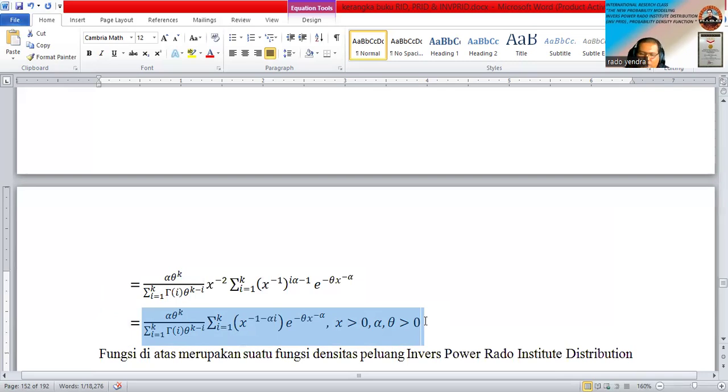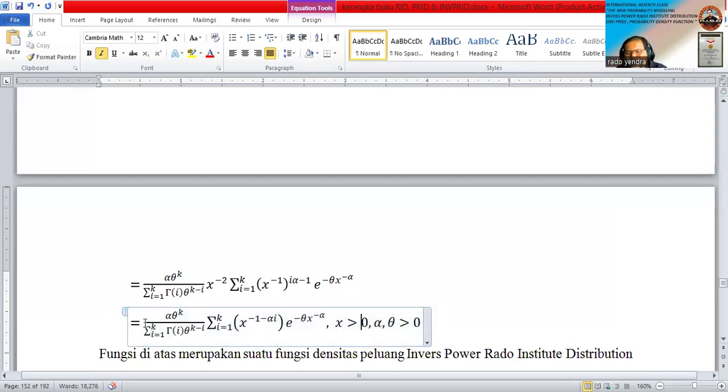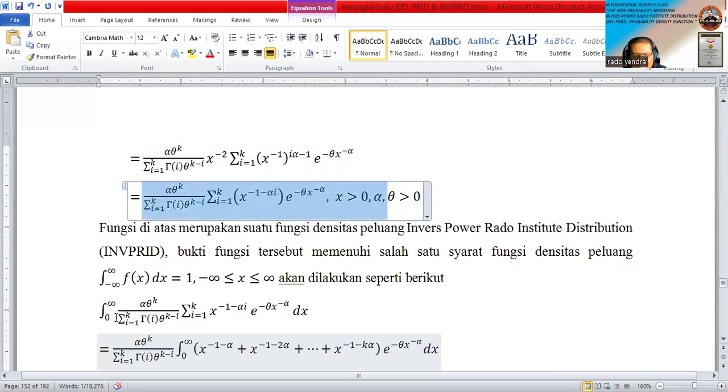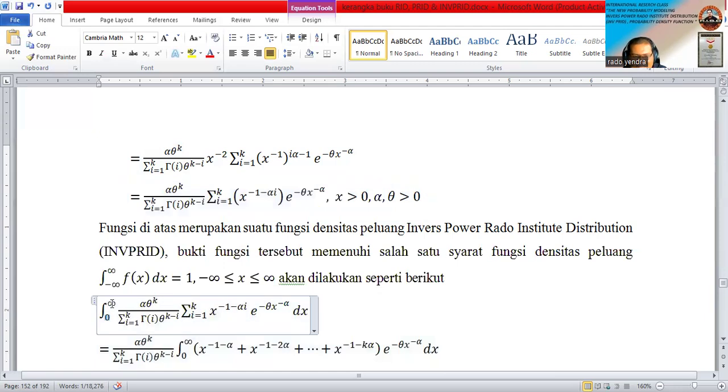Of course, after we have the new density function, namely the inverse power Rado Institute distribution, we must prove that the integral of this density function from 0 to infinity is equal to 1.